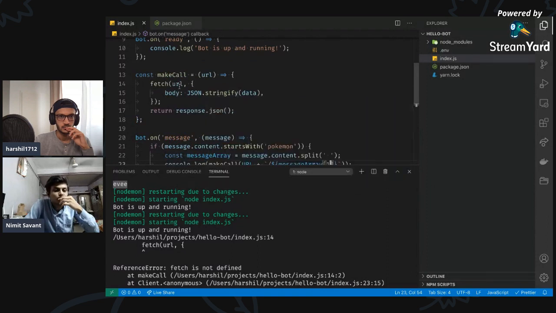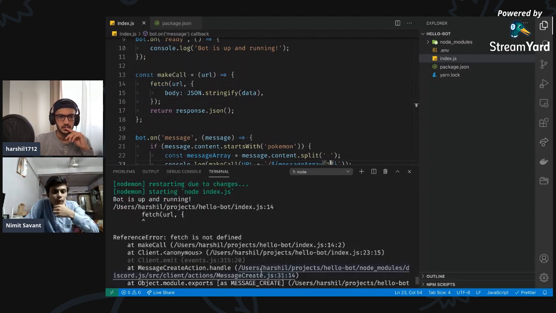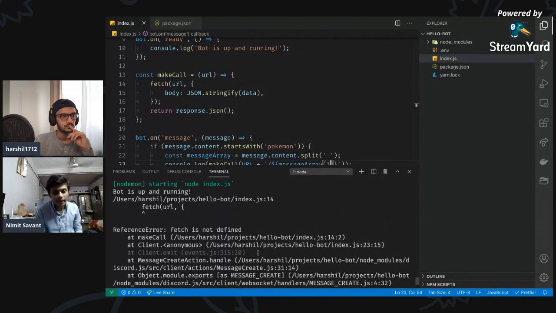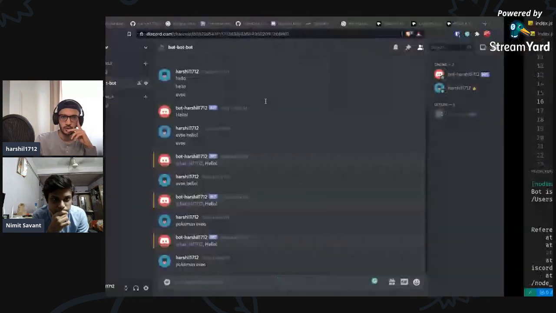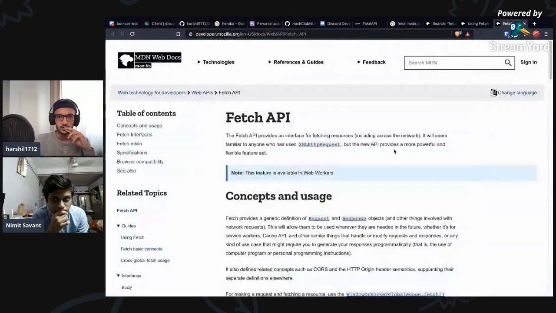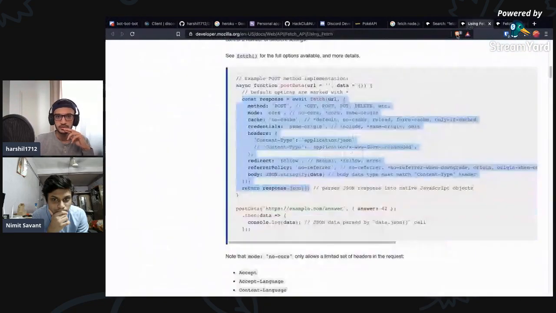I don't know. It is sending us a promise. What we can do is store it in a let or somewhere, and then we can see what things we are getting. But we are getting some error with fetch first, so I think we need to resolve that. Do we need to include fetch? I don't know. I need to start coding more.